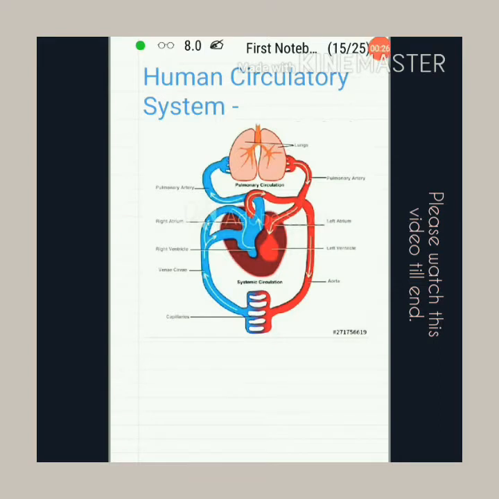Friends, this is a diagram of the circulatory system. These all are the veins that you can see on your screen. In these only the blood flows. So this diagram I have presented in front of you. You can see this diagram and understand. So now we are moving to our next topic.